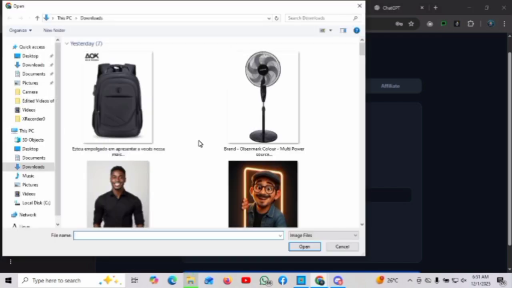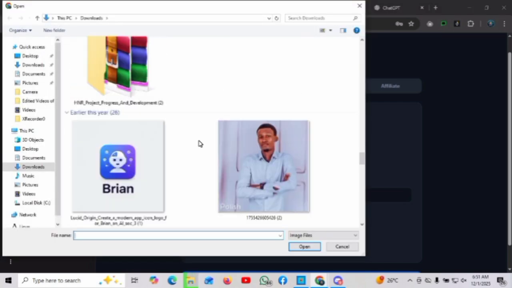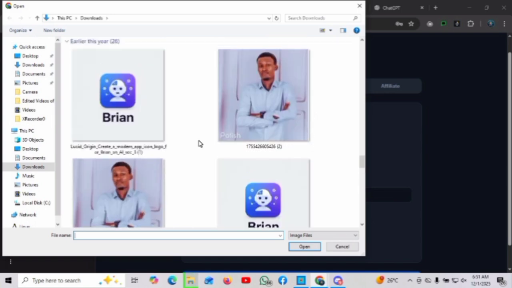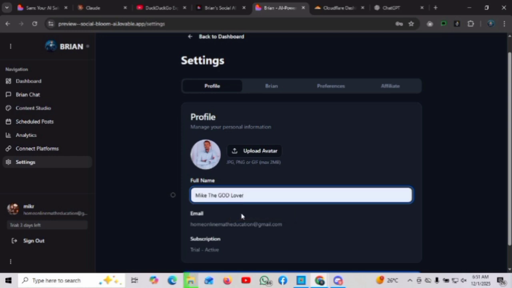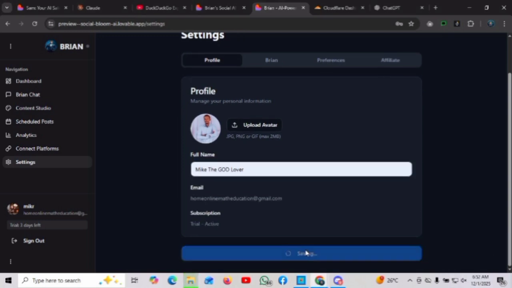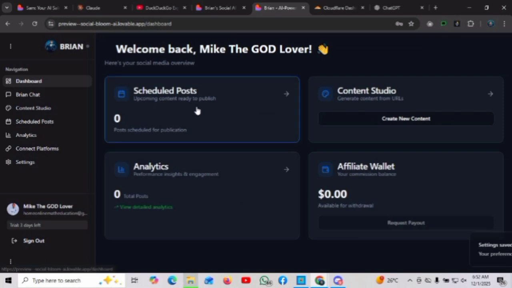Now that's the profile. I want to change the profile and actually put my actual image. So as a user, you can actually do such a thing. We'll wait for it to update. I'll change my full name to something else, and I would want you to watch the left side of the screen where you can still see that the information up there is still Mike R. You're going to see that it's going to change the moment the settings have been saved. And good. Now you've seen that it just got updated, and that's how it works.